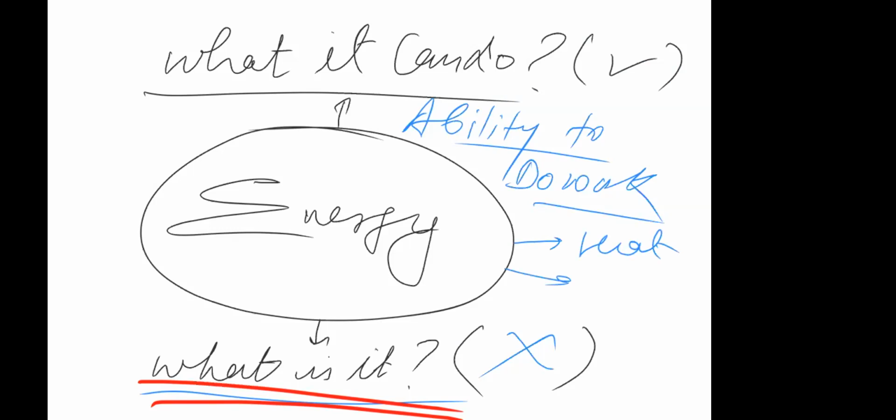Any form of change which is capable of doing some work, you'll call it energy. So there is no exact definition of energy. For different people or in different contexts, the definition of energy is different. But if you have that thing, you'll be able to do work. That's the definition of energy.